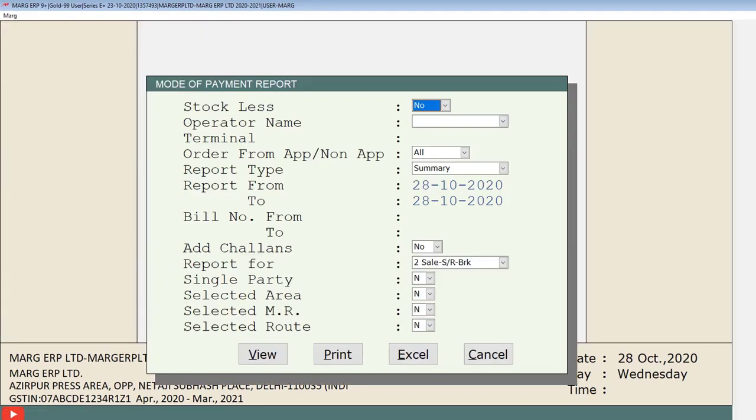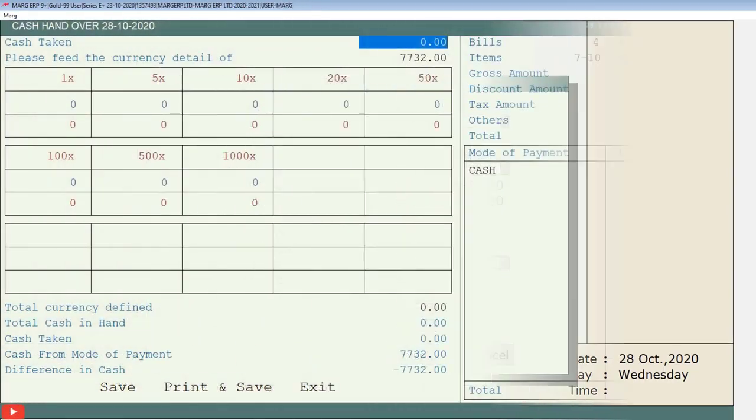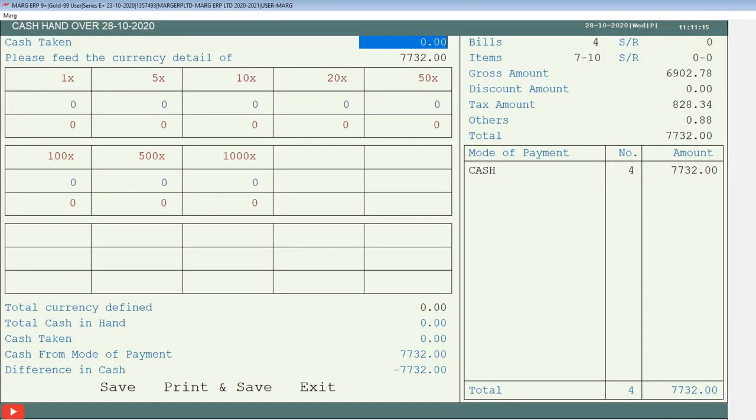A mode of payment report window will open, in which the given fields are set as default according to the settings of the software. If we want to make any changes in the mentioned fields, we can do so as per the requirement, and then by pressing the enter key, click on the view button. The cash handover window will open, based on the current date. From here your whole day's cash will get tallied.